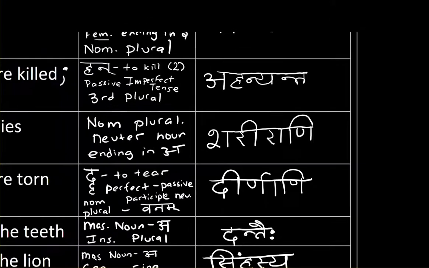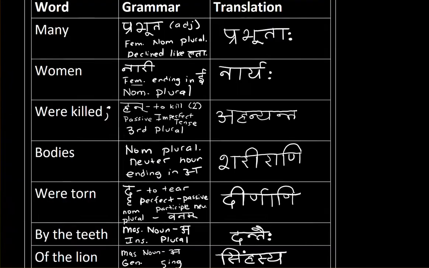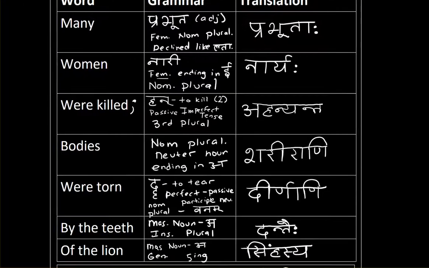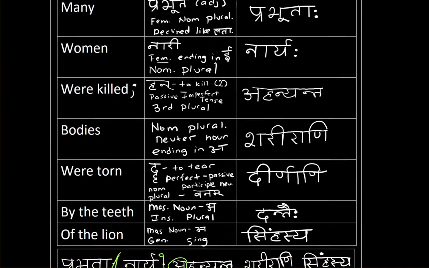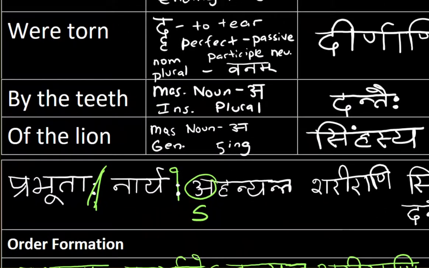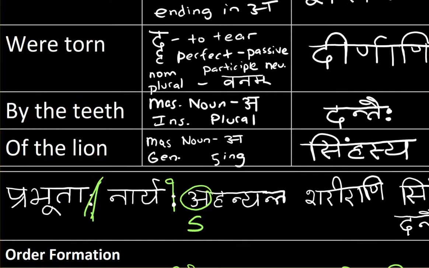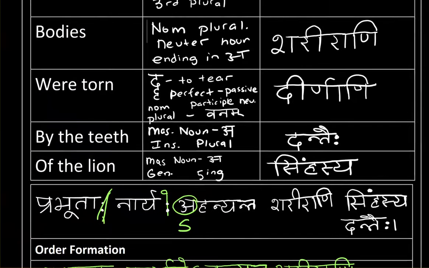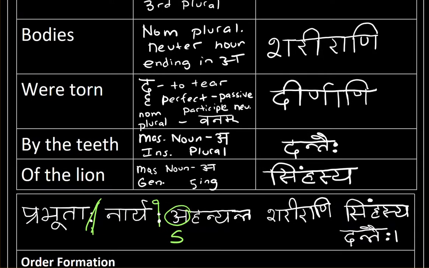After putting all of the words together and taking a look at all of the words that were translated, I put them in the order that I desire. Originally I had prabhutaha naryaha ahanyanta sharirani sinhasya dantaiha.